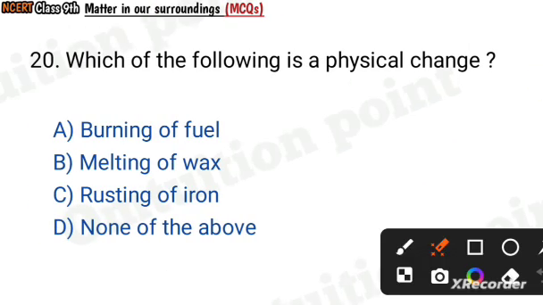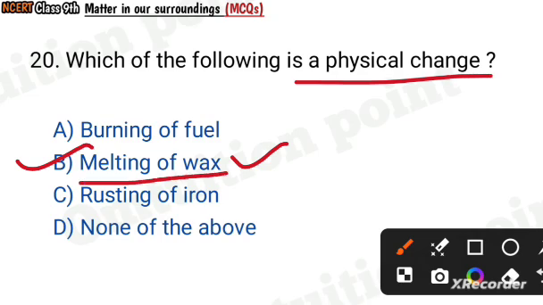Question number 20. Which of the following is a physical change? Burning of fuel, melting of wax, rusting of iron, none of the above. Melting of wax. Physical change. Melting of wax.